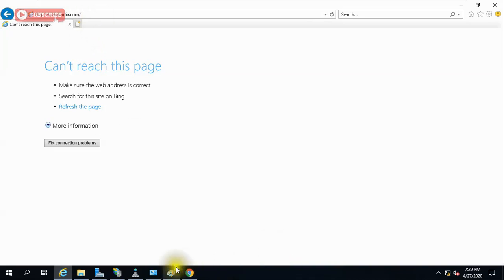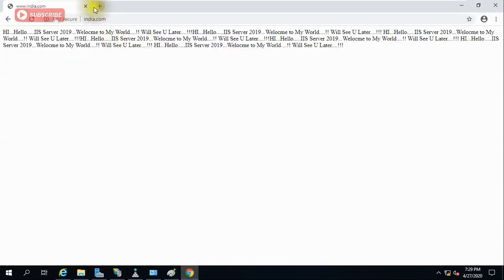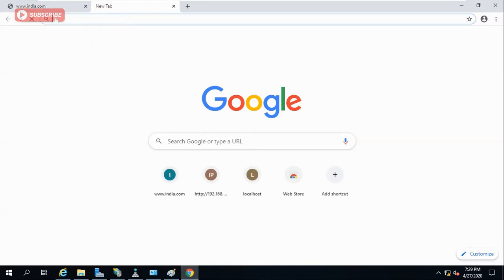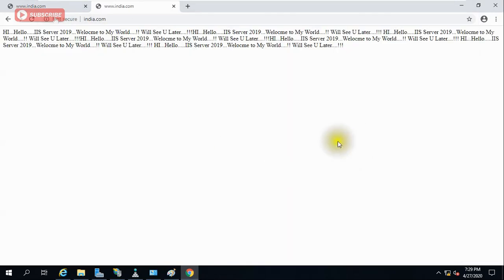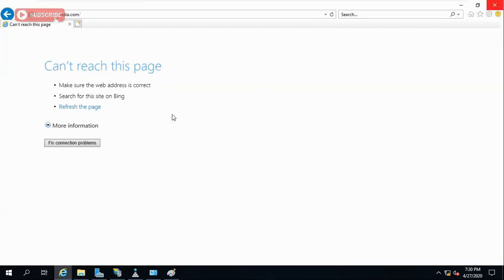Why is it not opening? After some time it will also get this same error, www.india.com. After some time it will not open here also. So it is getting this error.